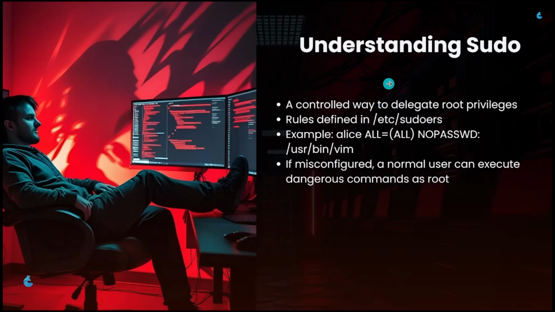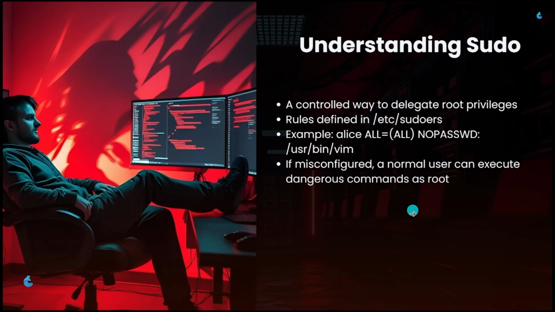We'll start with understanding sudo. Sudo rules are defined in the /etc/sudoers file, where administrators specify which users can run which commands as root. In theory, this provides a controlled way to delegate privileges. However, misconfigurations in this file often open doors for exploitation.